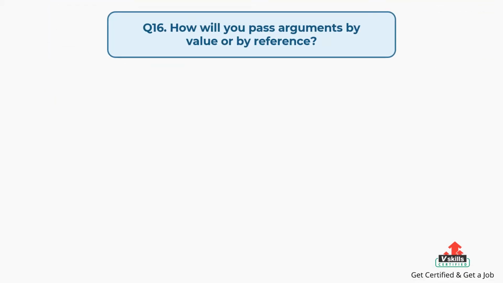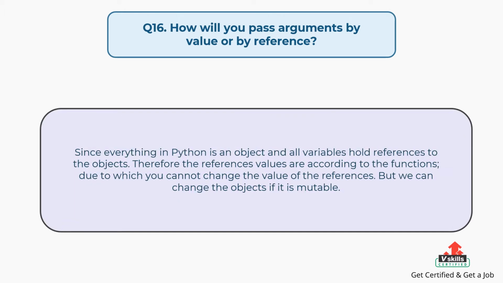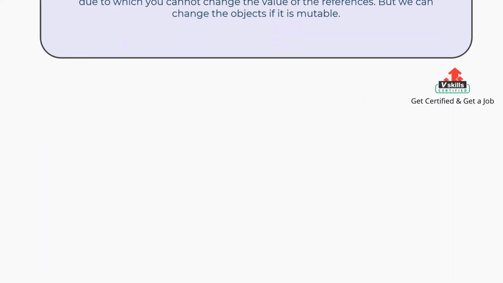Question number 16. How will you pass arguments by value or by reference? The answer is, since everything in Python is an object and all variables hold references to the objects, the reference values are according to the functions, due to which you cannot change the value of the references. But we can change the objects if they are mutable.